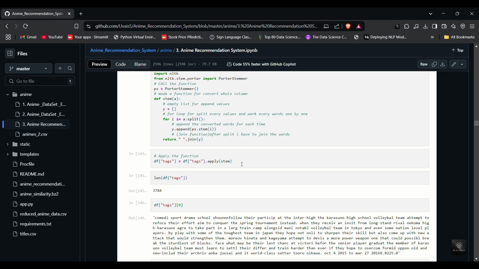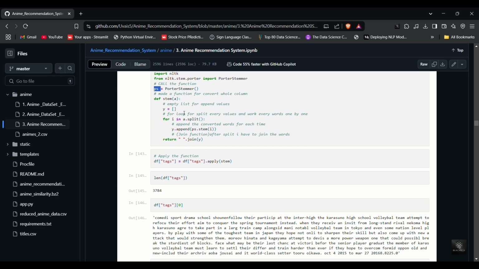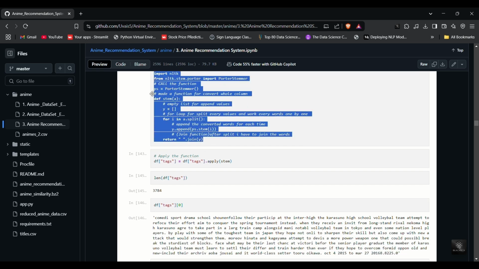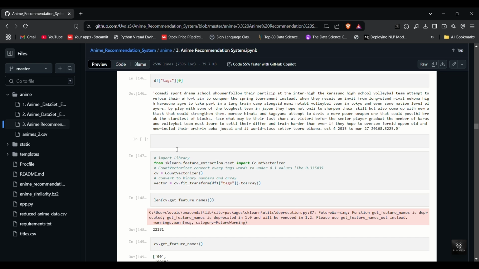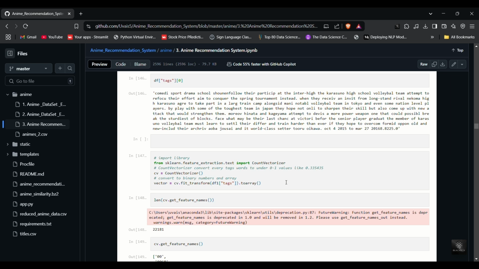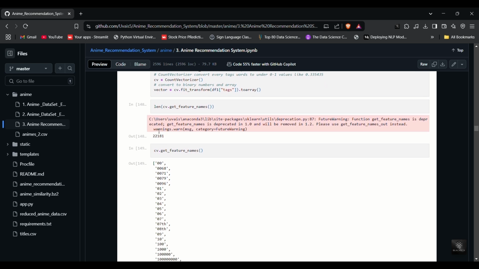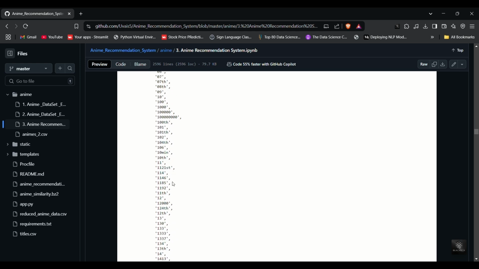To apply this, we use NLTK's Porter stemmer, which helps reduce words to their root form, stemming. This ensures that similar words like comedy and comedies are treated as the same. Now I import a library called Count Vectorizer, which transforms text data into structured numerical features. Using Count Vectorizer, we fit and transform the tags column into an array, extracting all unique words as features. You can see the generated feature names here.